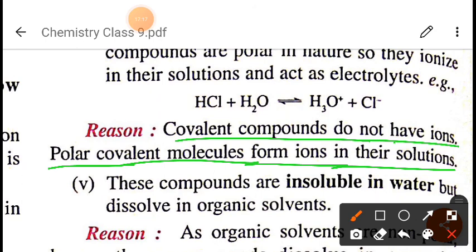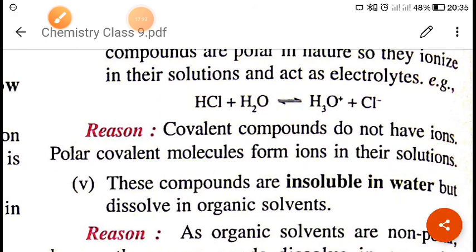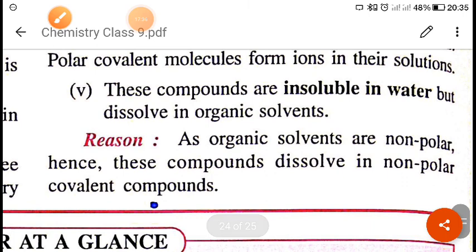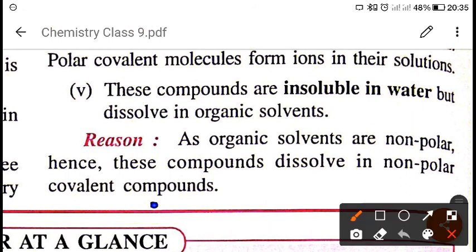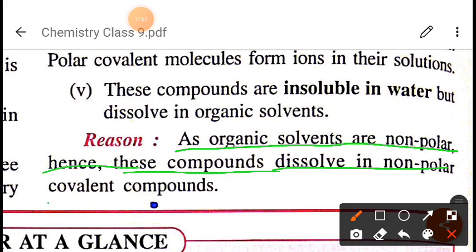Okay, now next, they are insoluble in water but dissolve in organic solvents. They are insoluble in water, we cannot solubilize them. And they are soluble in organic solvents, right? The reason is that organic solvents are non-polar, hence these compounds dissolve in non-polar solvents.